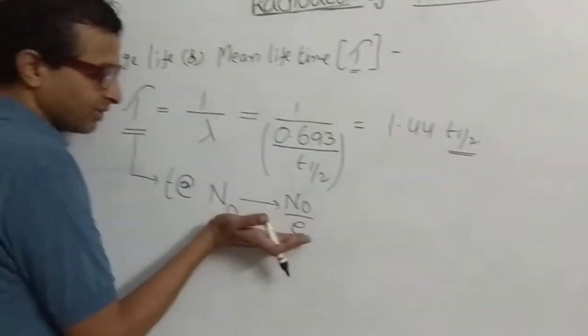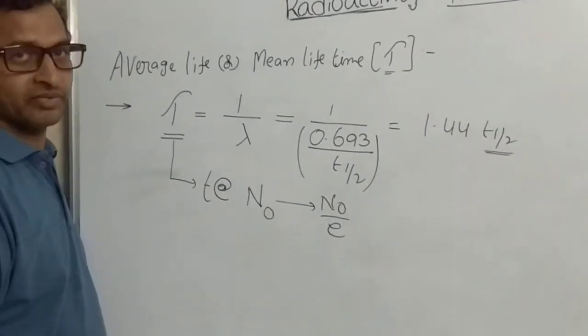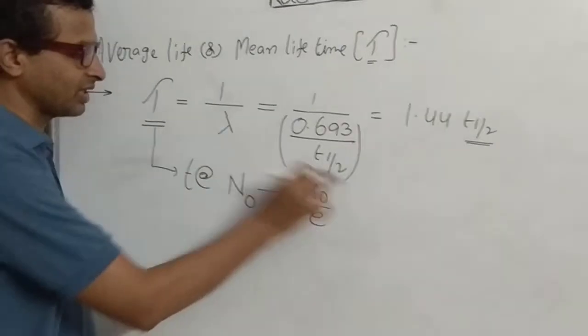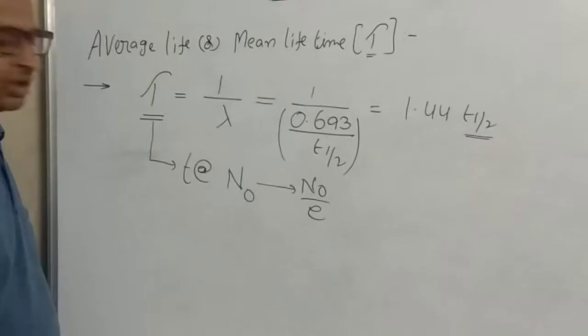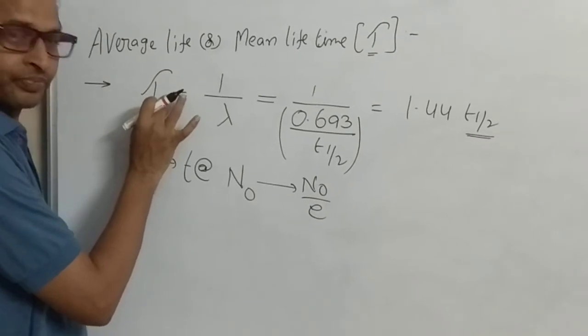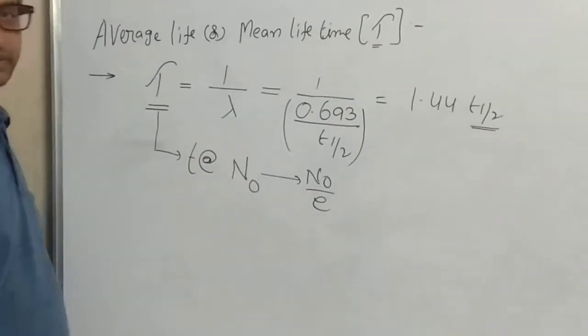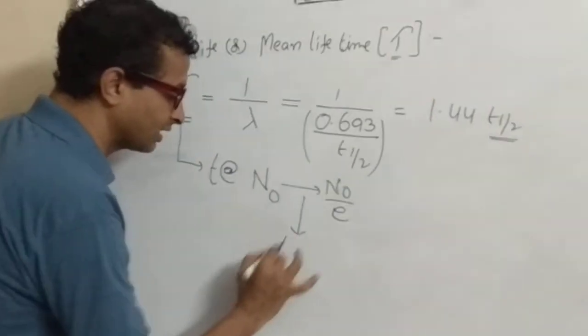This is very important to do the problems in the shortcut way. So in the time tau, the number of nuclei disintegrate from n0 to n0 upon e. So here the time taken t is equal to tau.